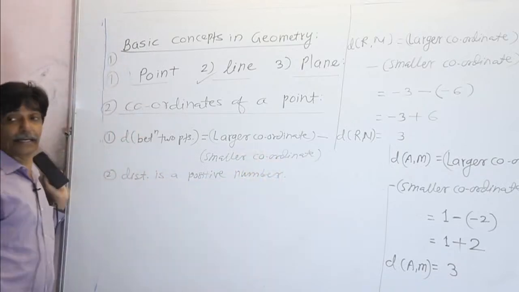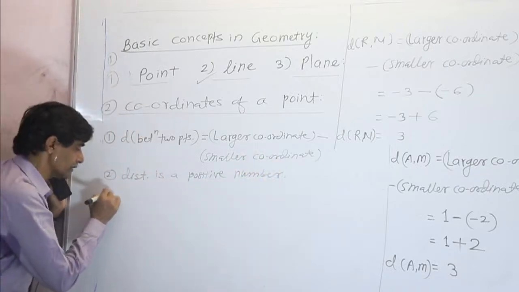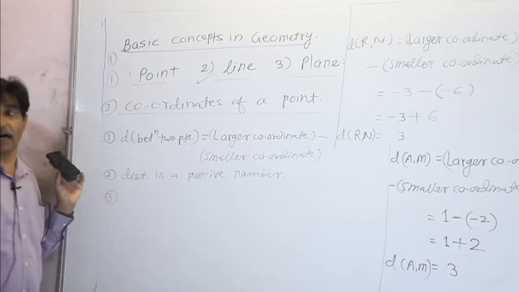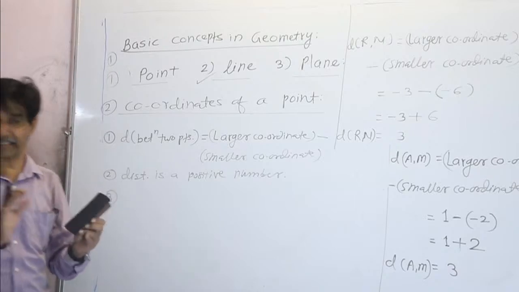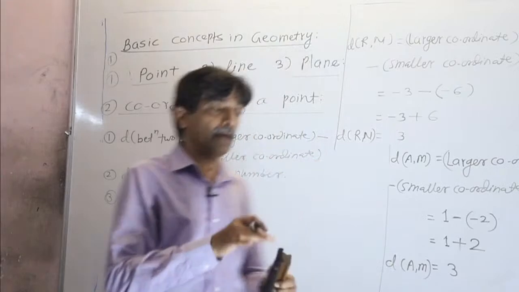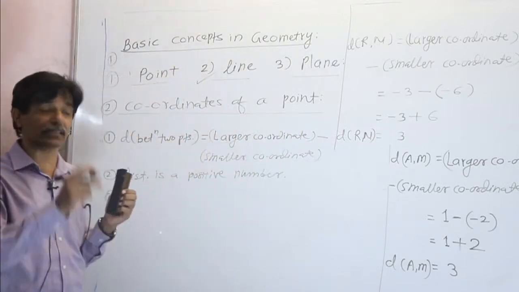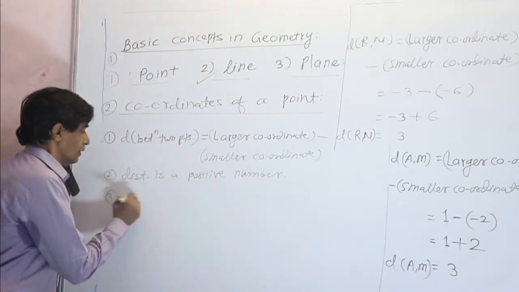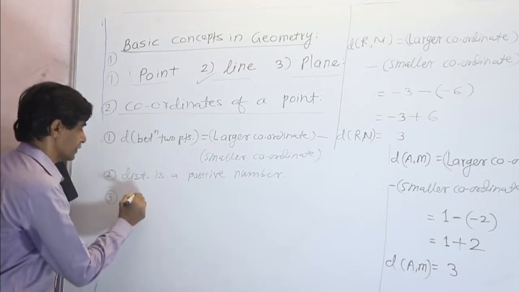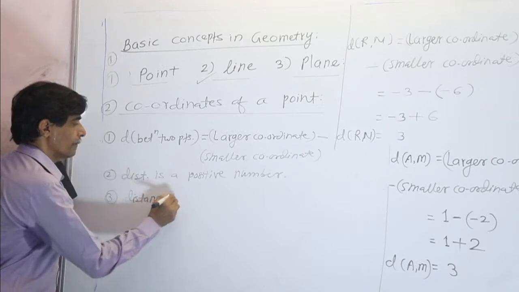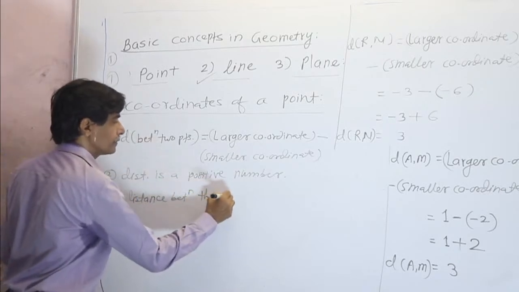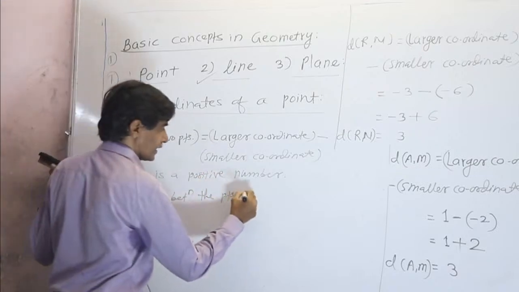Distance is never negative. The third one is very important: if two points are lying on each other, they are not distinct. If the two points are not distinct, they are lying on each other, then the distance between them is 0. The distance between points which are not distinct is always 0.